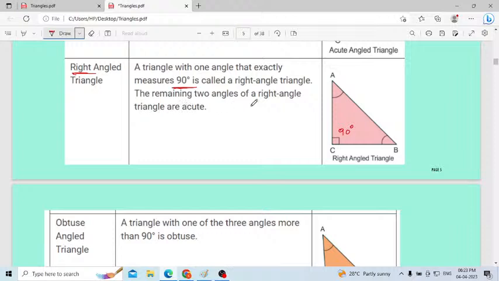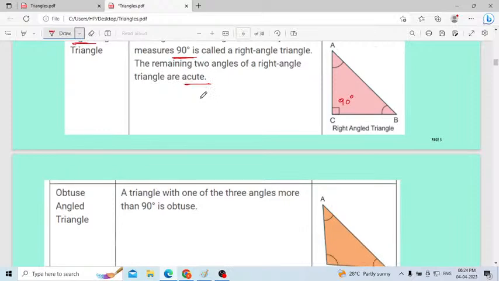The remaining two angles of a right angle triangle are acute. If one is 90 degrees, the sum of the remaining two should be 90 degrees. Understood?